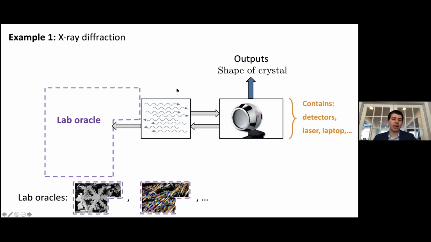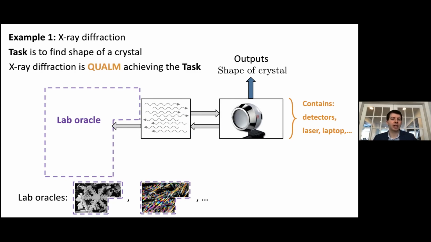And the degrees of freedom which directly interact with the lab oracle, namely the nature system, are photons. So we emit photons from some laser, the ingoing photons then scatter off of the crystal, which gives outgoing photons which encode interesting phase information, which is then processed in the working space, and ultimately the shape of the crystal is outputted after post-processing. So the task is to find the shape of a crystal, and here an X-ray diffraction experiment is a QUALM which achieves the task. It's an experimental protocol which allows us, given any crystal, to output the shape of the crystal.